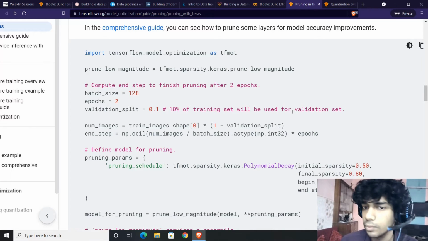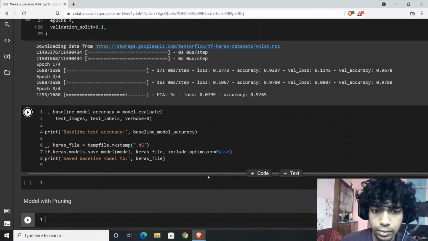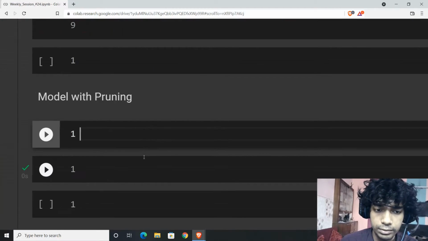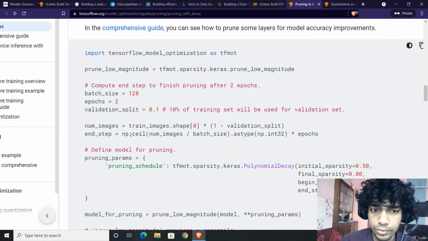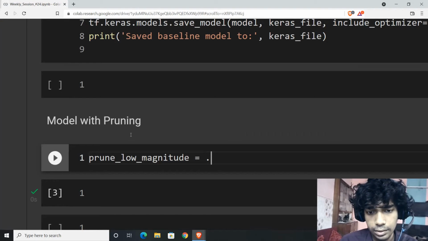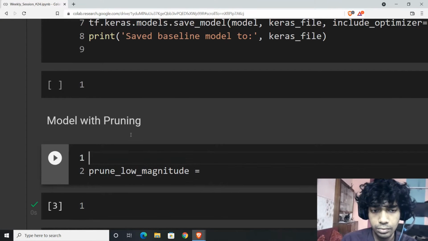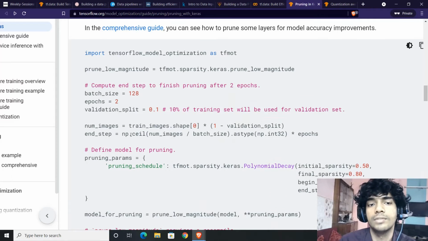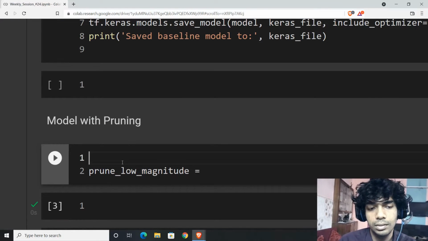So let's start with low level sparsity. And what exactly do we mean by low level sparsity? Let's see. So you have prune low magnitude equals, first you need to import TensorFlow model optimization.